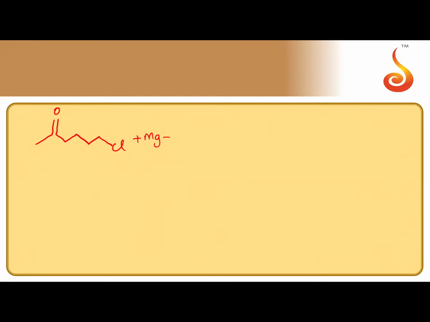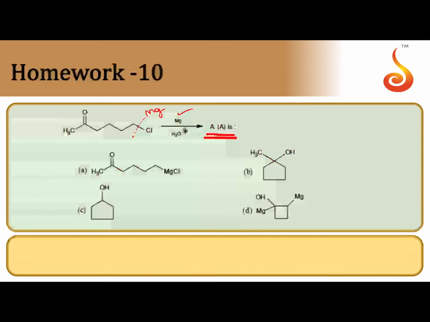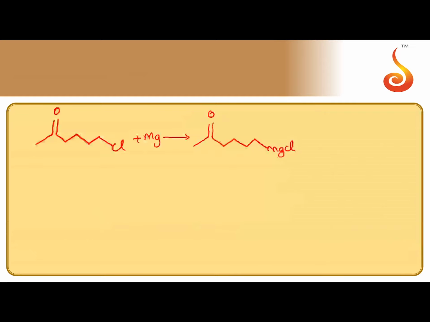When it is reacted with magnesium, of course in the presence of ether, that will not be given, we have to understand, Grignard reagent is produced. This is the Grignard's reagent. After the formation of Grignard's reagent, this undergoes nucleophilic addition reaction within the same molecule.